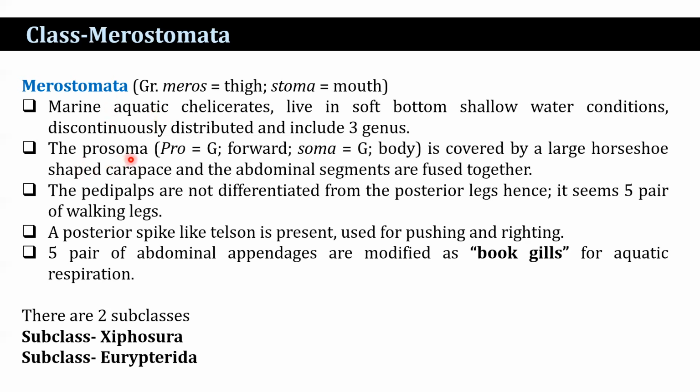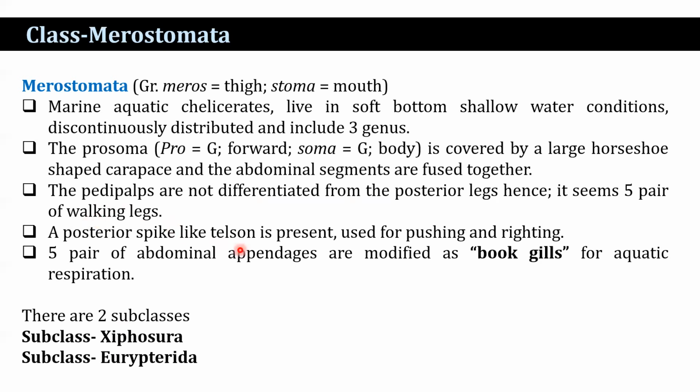The prosoma is covered by a large horseshoe-shaped carapace, and the abdominal segments are fused together. The pedipalps are not differentiated from the posterior legs. Hence, it seems to have 5 pairs of walking legs.